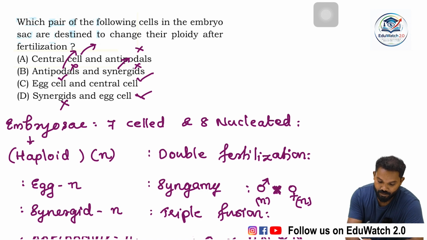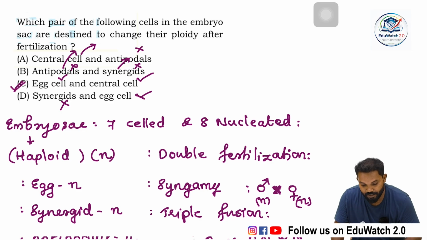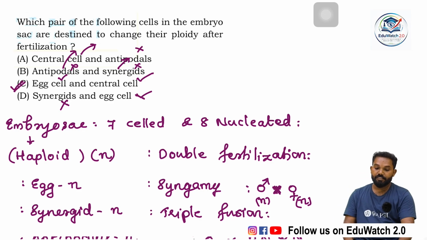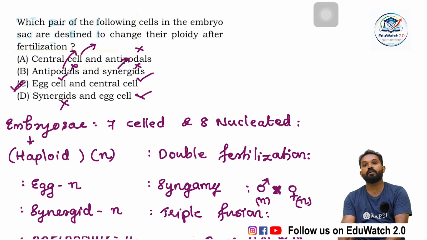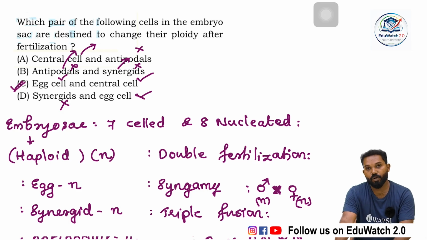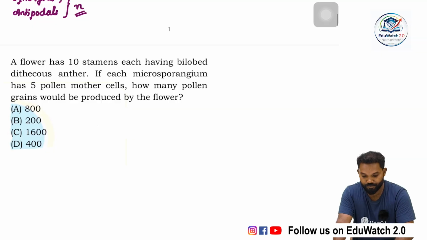So here the answer is egg cell and central cells, option C. Egg cell and central cells change their ploidy after double fertilization. Answer is C. Okay, moving to the next question.